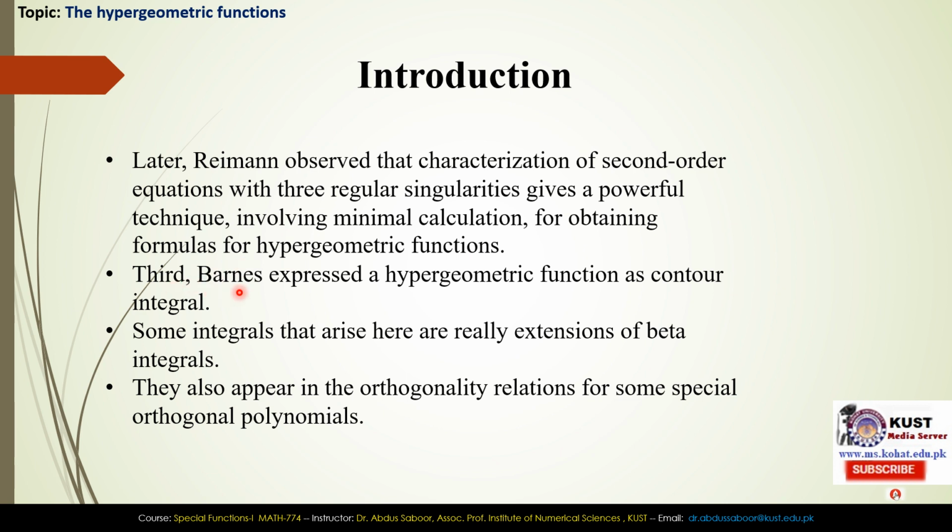Third one is the Barnes integral. Barnes expressed a hypergeometric function as a contour integral. So some integrals that arise here are really extensions of beta integral. Beta function. This is the integral representation of beta function. So they also appear in the orthogonality relations for some special orthogonal polynomials.